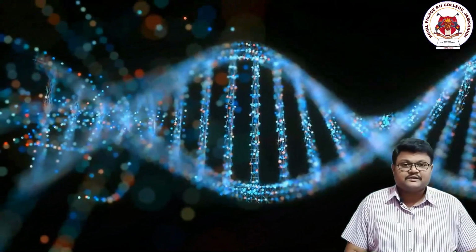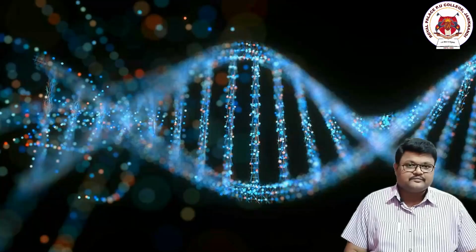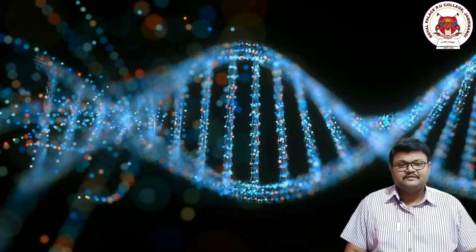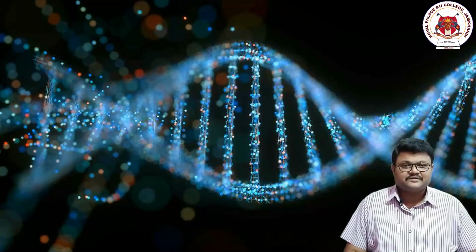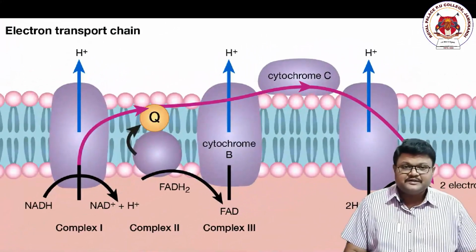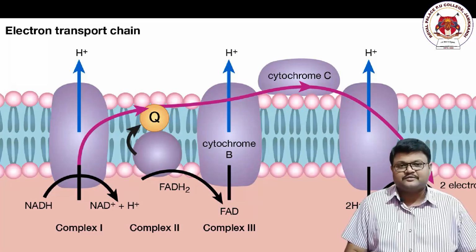Second, phosphorus is present in our DNA and also in our RNA, in short, in our nucleic acids. We have already studied the presence of phosphorus in DNA in PUC second year, chapter number 6, molecular basis of inheritance, in brief. And third, it is present in the cellular transport systems too.